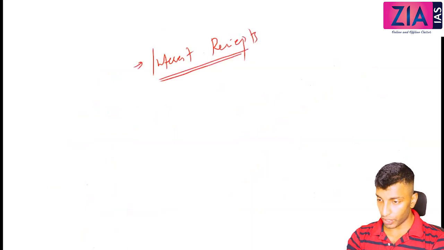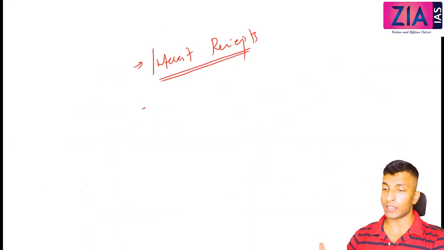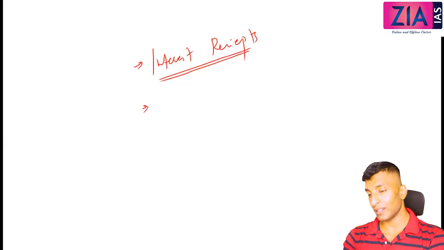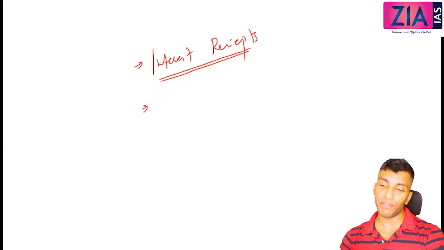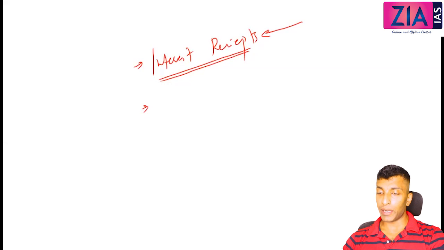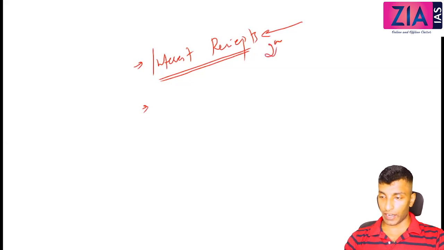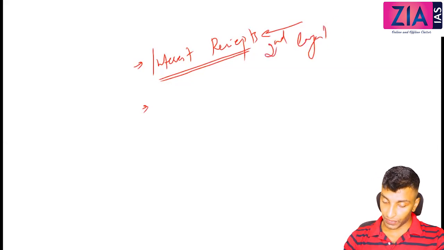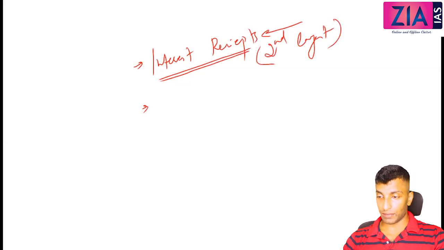Fourth one, interest receipts. What do you mean by this? This is the interest that you are receiving upon the loans that you are giving, right? So we are also giving loans to some small countries like Nepal and all. Mostly we give grants to these small countries, but in case we are giving loans, we receive interest. So that is interest receipts. So actually this is the second largest.